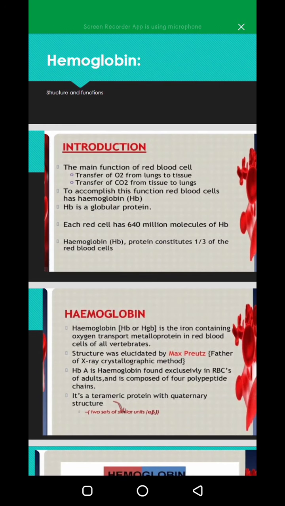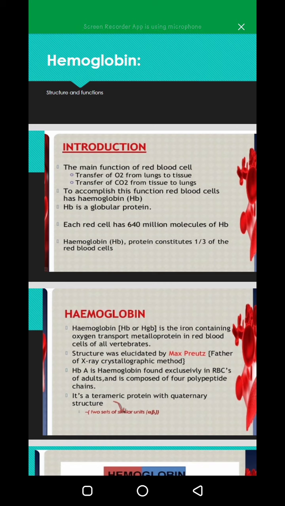Now come towards the introduction. The main function of red blood cell is to transfer O2 from lungs to tissues and simultaneously transfer CO2 from tissues to lungs. So to accomplish this function, RBCs have hemoglobin, which is represented by HB. HB is a globular protein and it is made up of iron and protein. As you can see in the name, heme means iron and globin means protein.